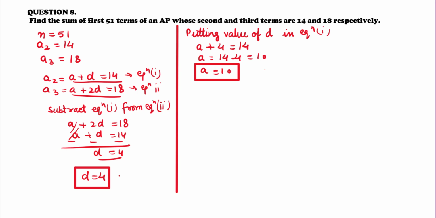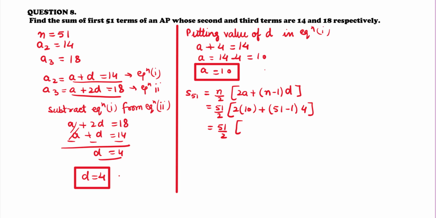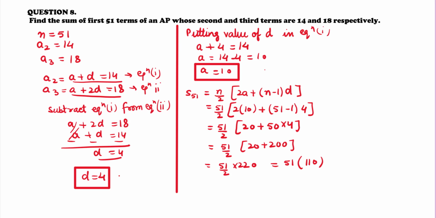So S51 is equal to n by 2 into 2A plus n minus 1 into D. That is equal to 51 upon 2 into 2 into 10 plus 51 minus 1 into 4. That is equal to 51 by 2 into 20 plus 50 into 4. That is equal to 51 by 2 into 20 plus 200. That is equal to 51 by 2 into 220. That is equal to 51 into 110. That is equal to 5610. So the sum of first 51 terms is 5610.